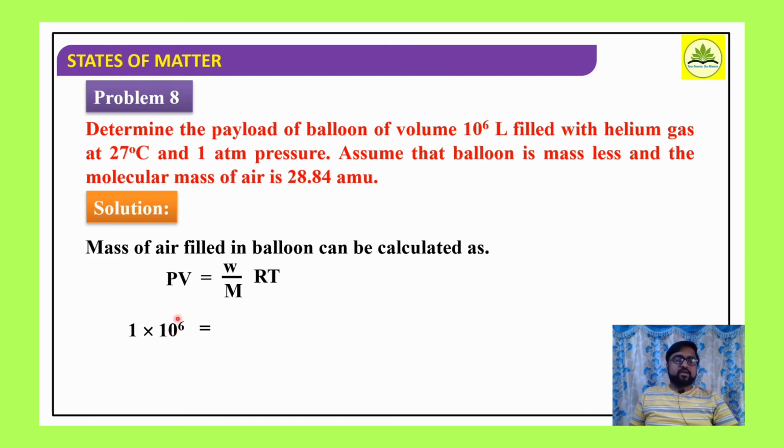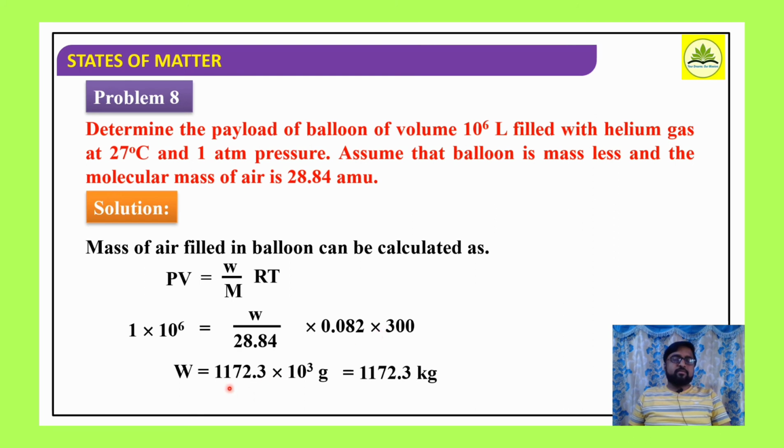So 1 into 10⁶ is equal to W by, weight we have to find out, molecular mass of the air, how much have they given? 28.84 AMU, into R, 0.082, into T. 27 degrees Celsius means how much? 300 Kelvin. So if we simplify, weight will be 1172.3 into 10³ gram, or I can say 1172.3 kg.